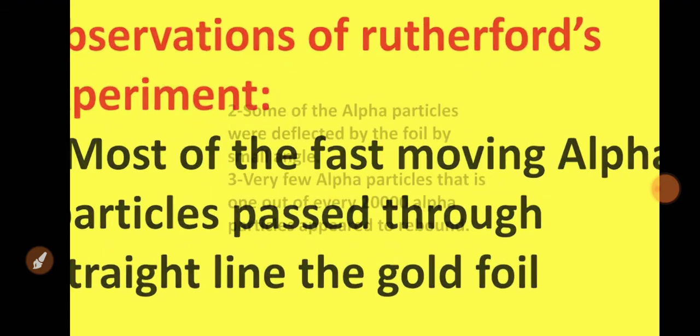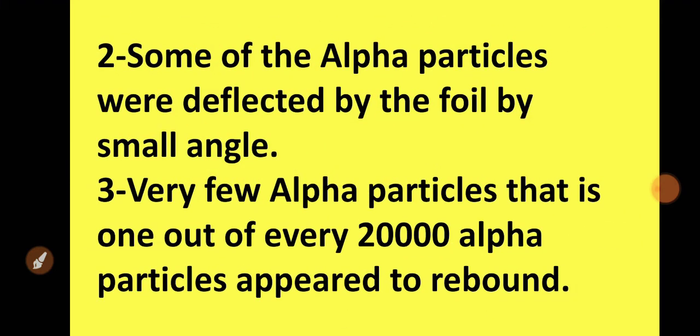Second, some of the alpha particles were deflected by the foil by a small angle. And third, very few alpha particles, that is 1 out of every 20,000, appear to rebound.